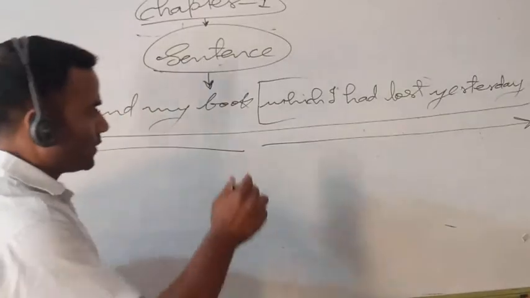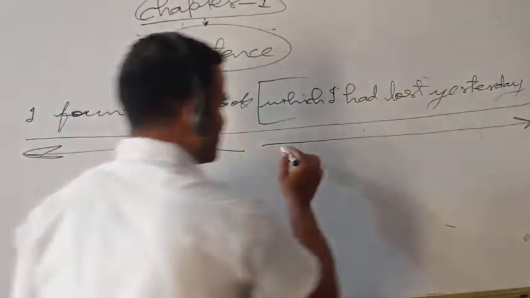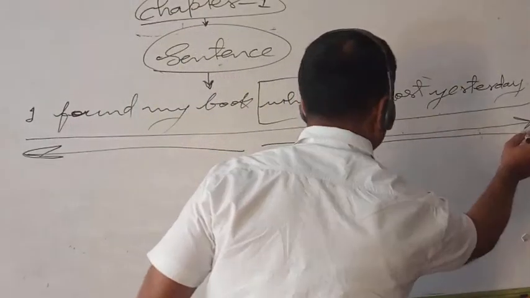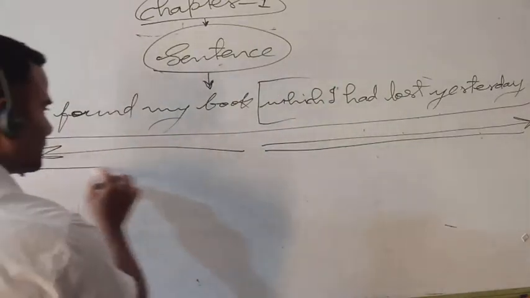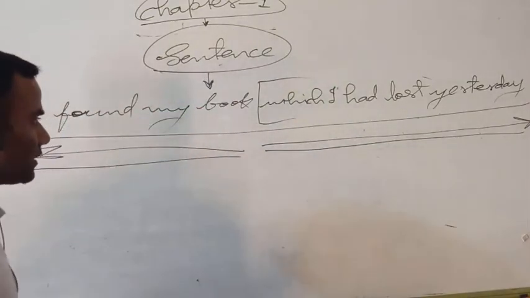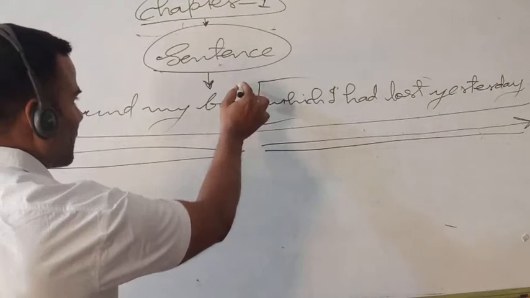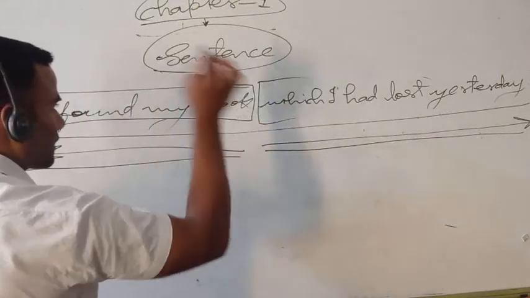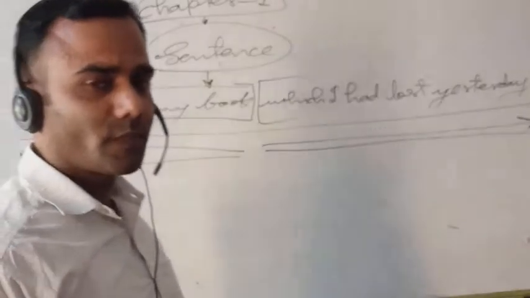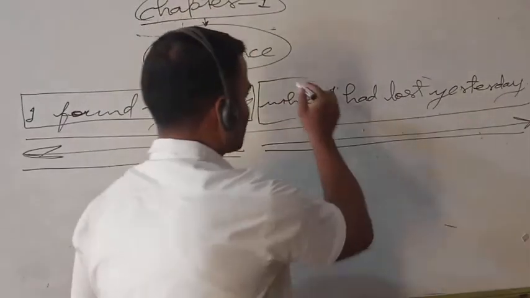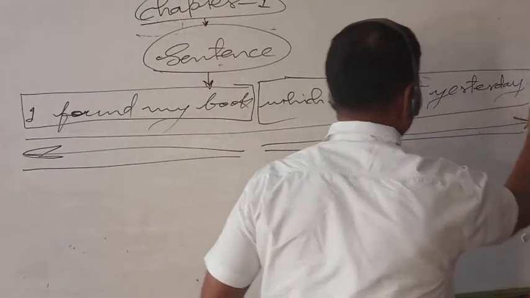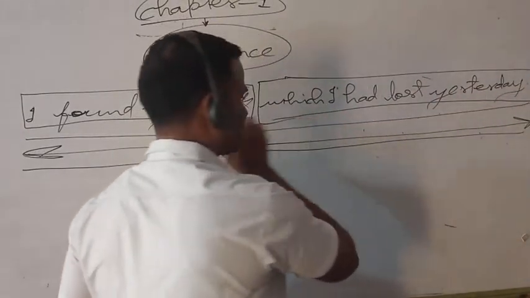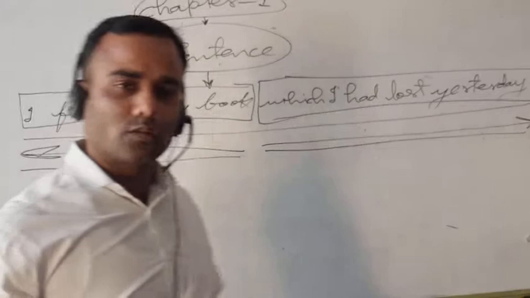Now the part with the double underline is a clause, and the remaining part is also a clause.